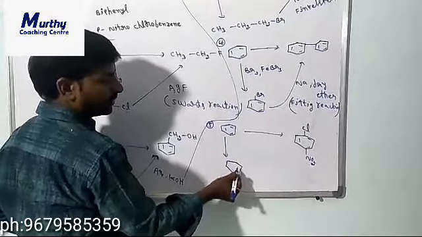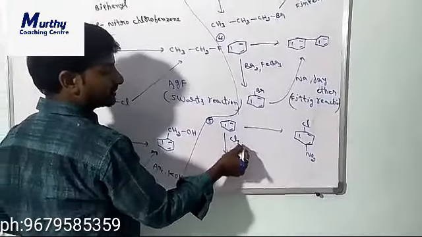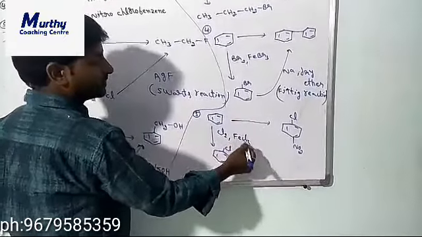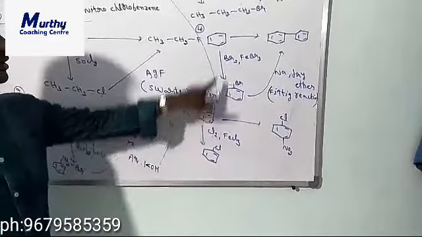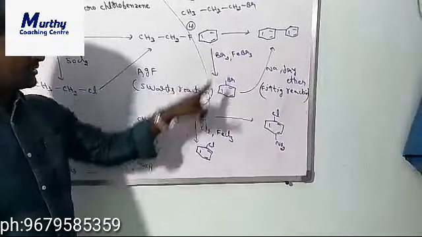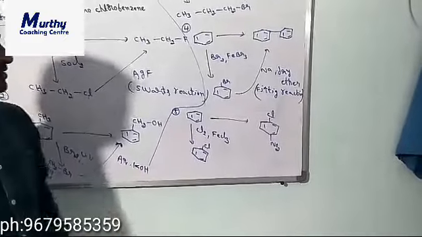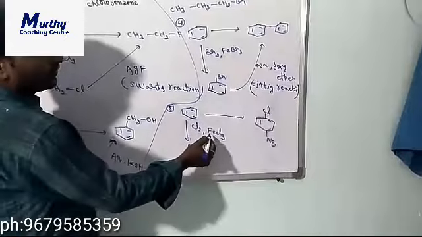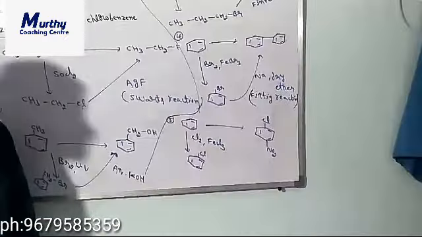For introducing chlorine on the benzene ring, we do the chlorination, Cl2 in the presence of FeCl3. Similarly, Br2 with FeBr3 is the bromination, and Cl2 with FeCl3 is the chlorination. Cl2 is the reagent, FeCl3 is the catalyst.